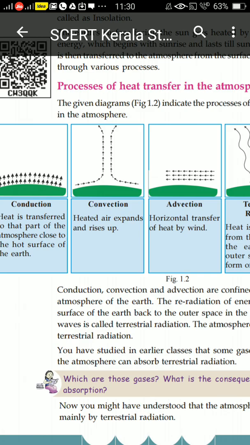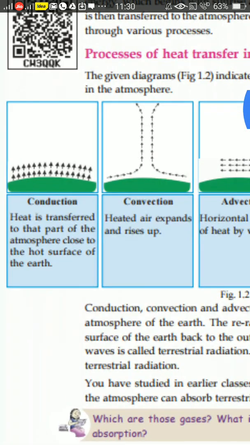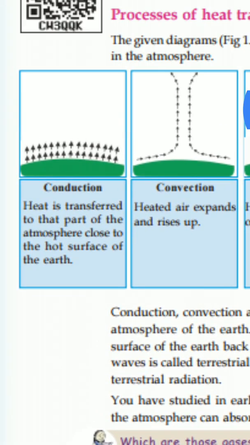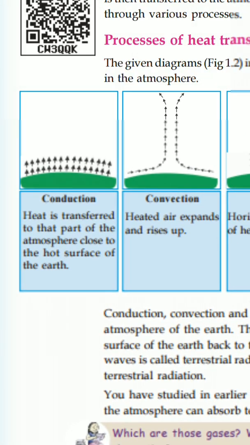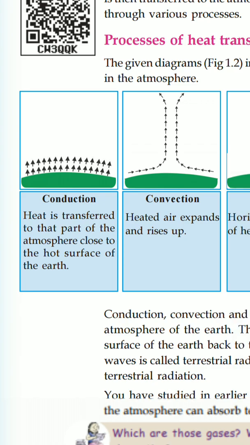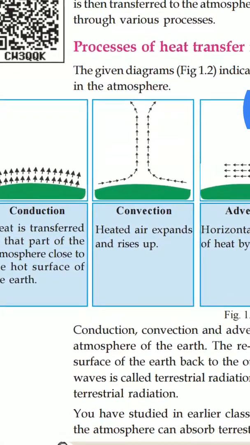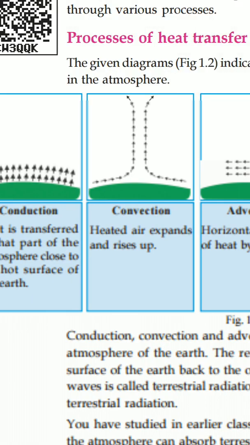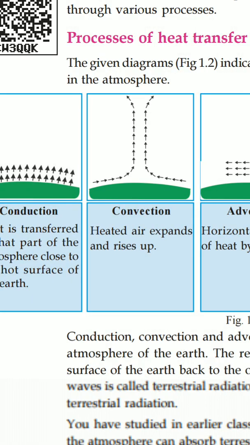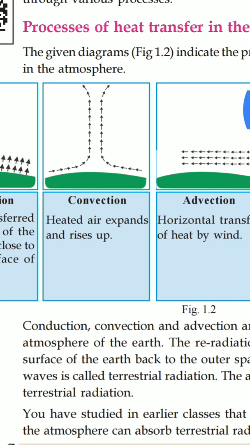So what are the processes? The first one is conduction. In conduction, heat is transferred to that part of the atmosphere which is very close to the hot surface of the earth. Next, after conduction, convection takes place. What happens in convection? The heated air will get expanded, go up, and rise.